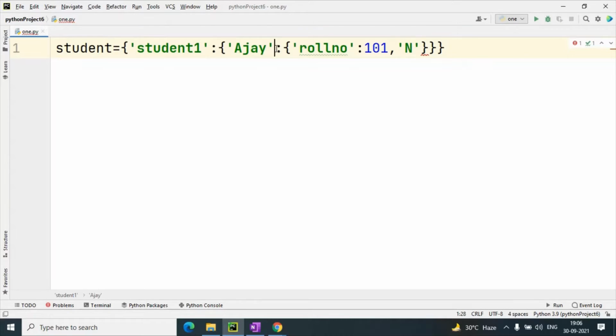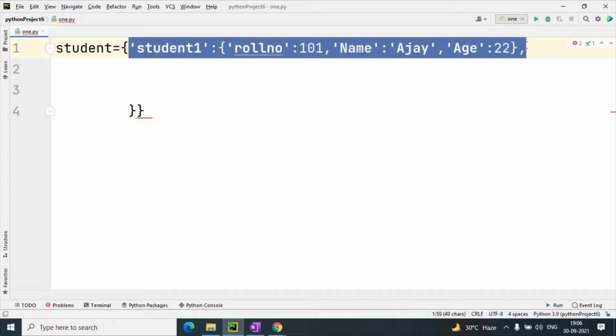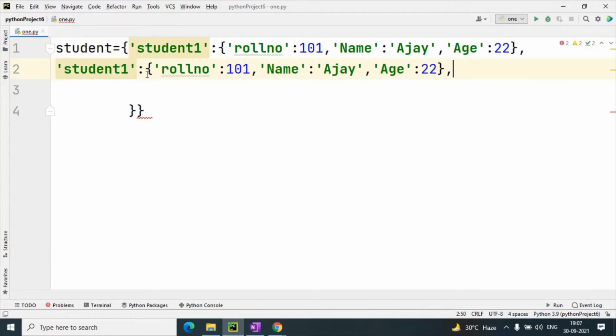Student colon, first value is roll number, then name colon Ajay, comma age colon 22. This is about the first. Now similarly I have to create for 4 students. Control C, Control V. I will create for 4 students.